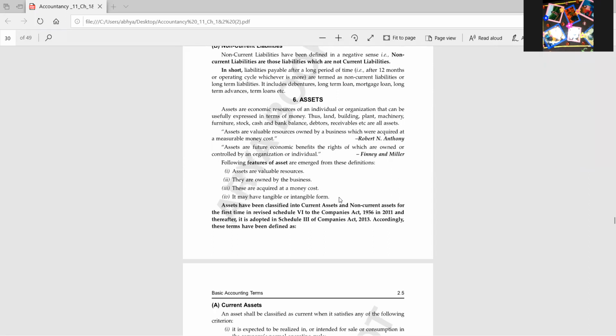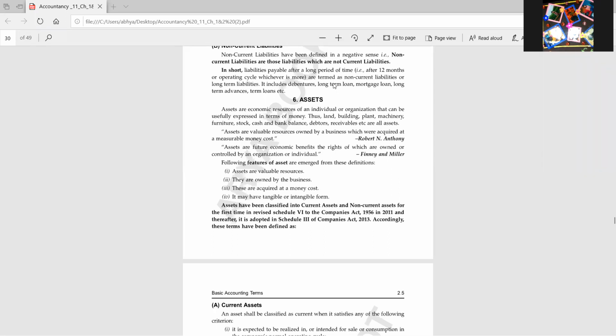Yes, Siddhi, external liability means business needs to pay outsider. Yes, business needs to pay outsider. Here, businessman is a separate person and business is having its own identity. All the transactions which we are doing in business are from the point of view of business, not the businessman. Okay.